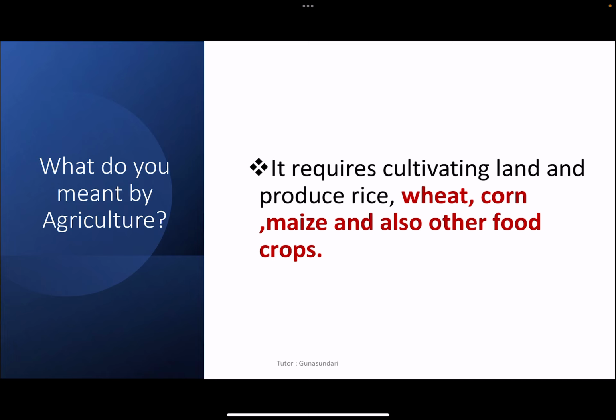And what do you mean by agriculture? Why is it needed? It requires cultivating the land and producing rice, wheat, corn, maize and also other food crops, which is necessary for us. So this is called agriculture.